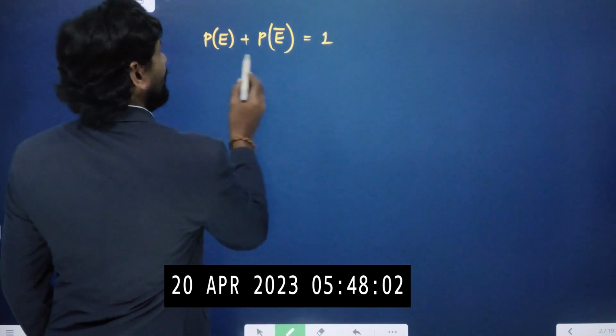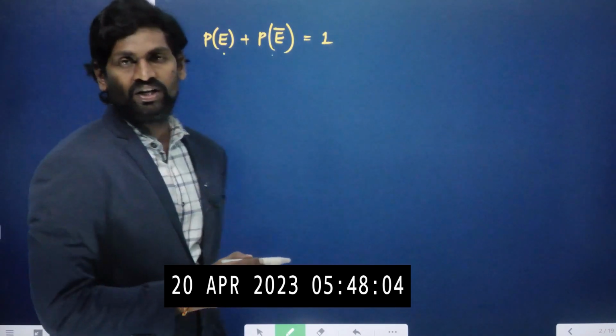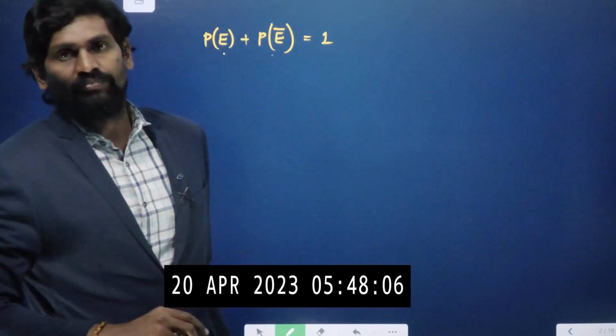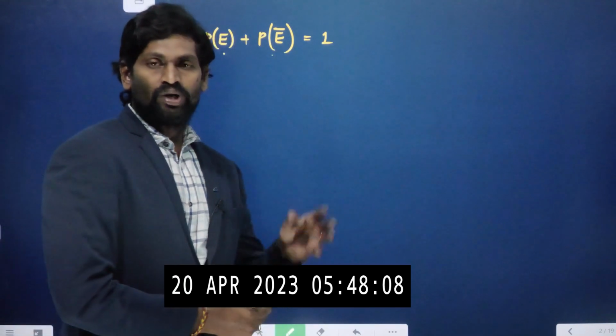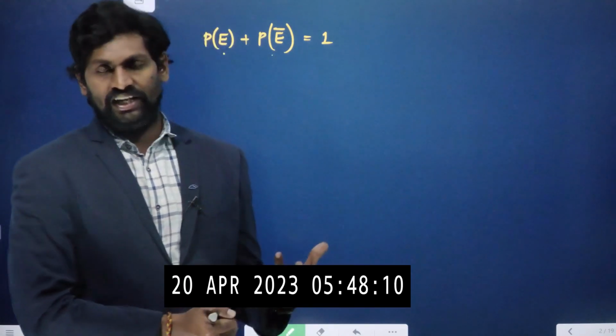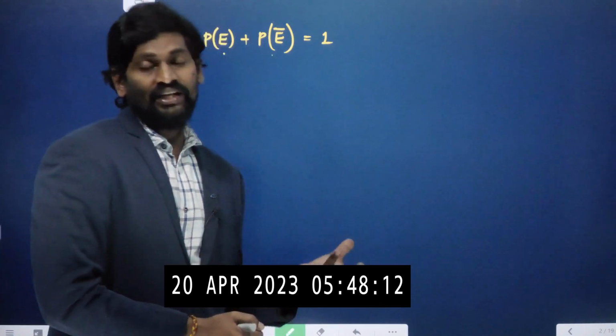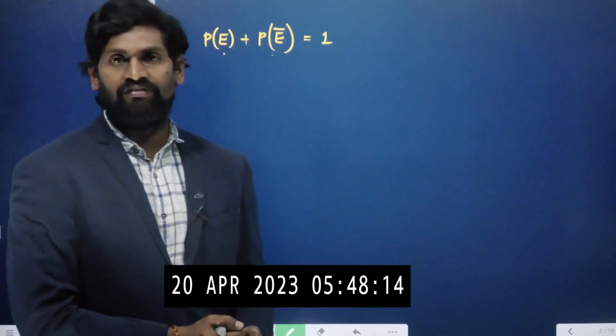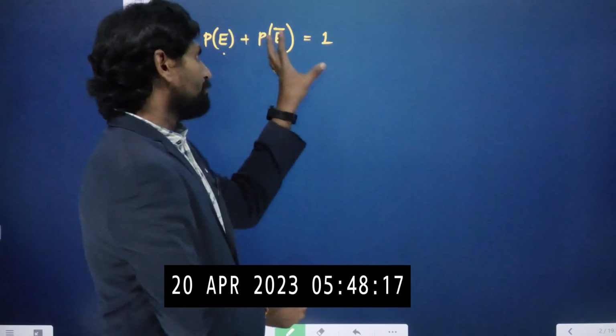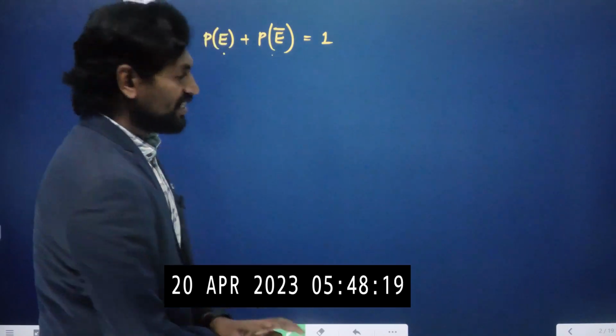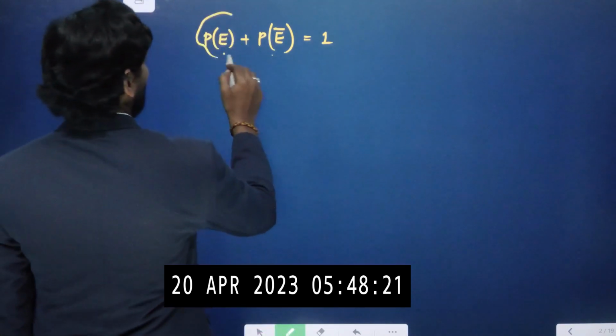Then P of E and P of E bar are called complementary events, where P of E plus P of E bar equals 1.